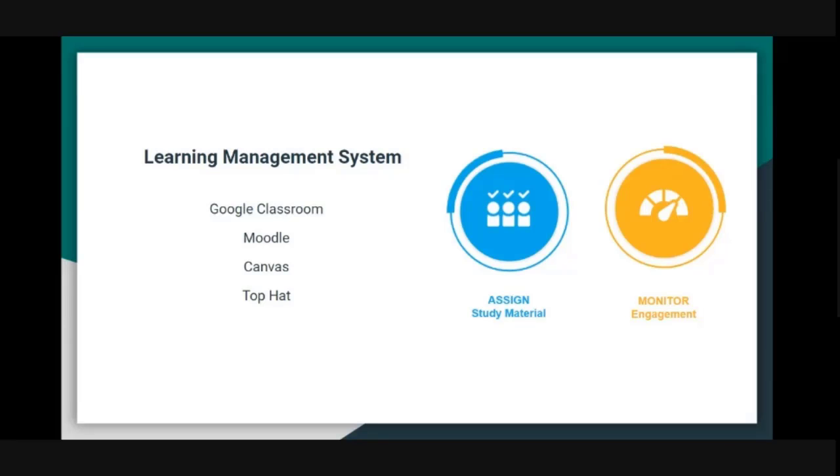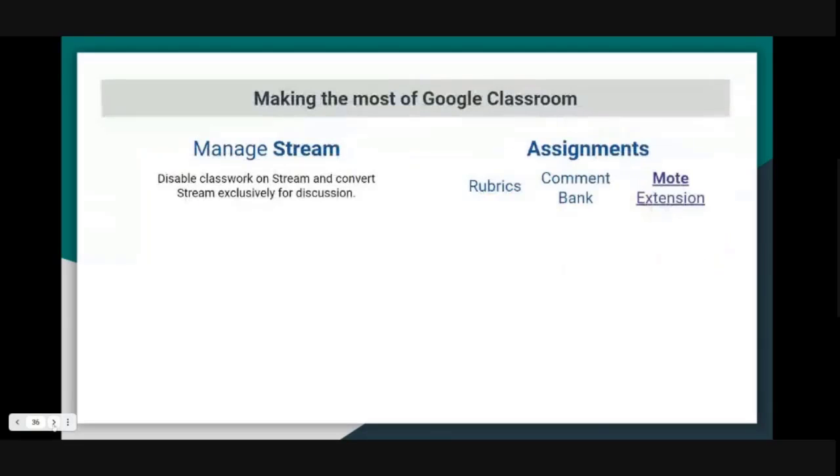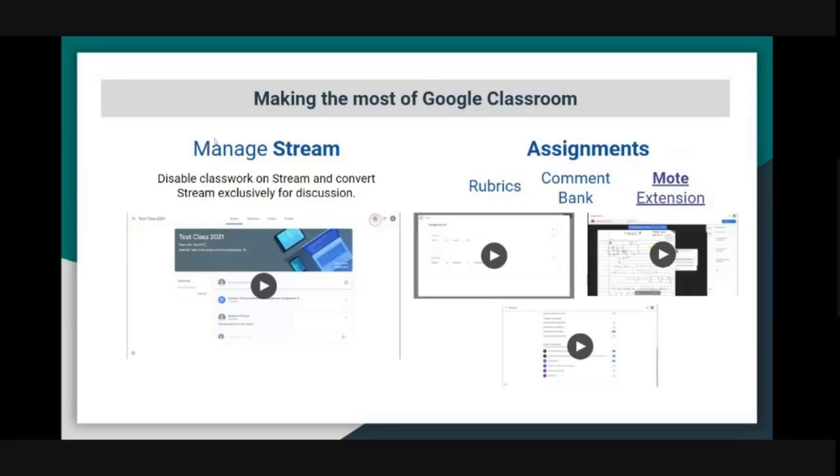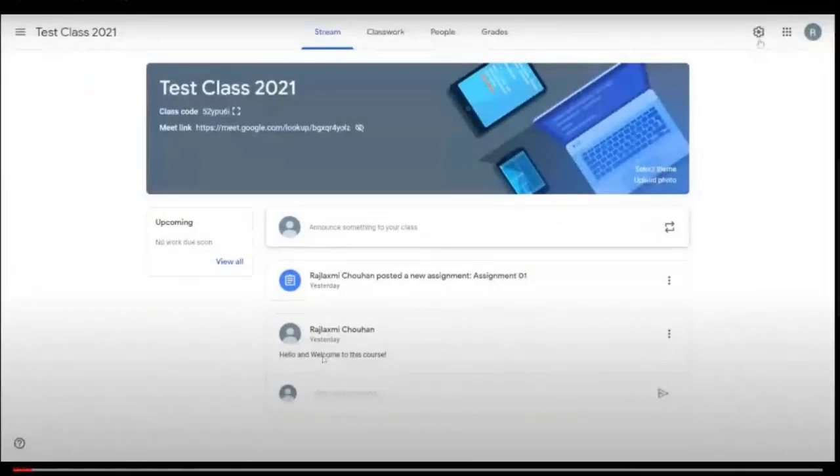Since we covered it in the last workshop, I'm not discussing it in detail, but I can talk about how you can make the most out of Google Classroom. One such option is to manage the stream. On Google Classroom, this is a test class which I have created for this purpose. Every time you post a new assignment, it appears here on the stream. If you compare it to Facebook, this is like the wall, your main timeline, and everything you post comes over here.